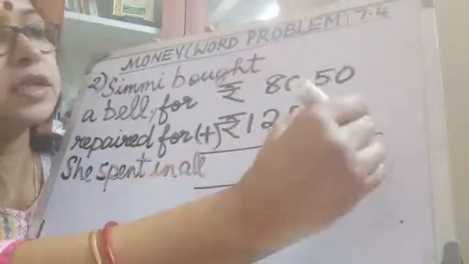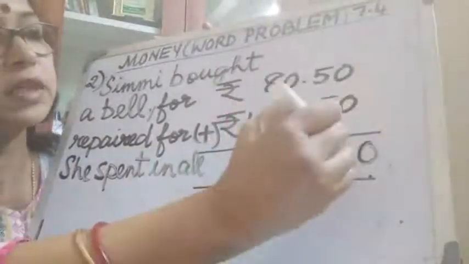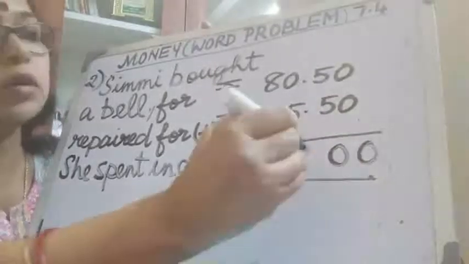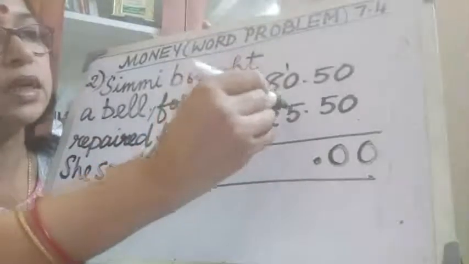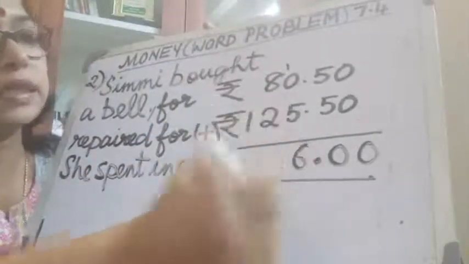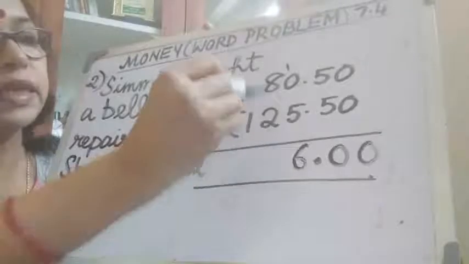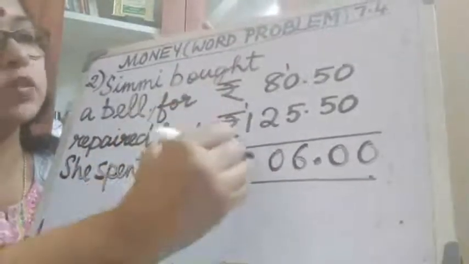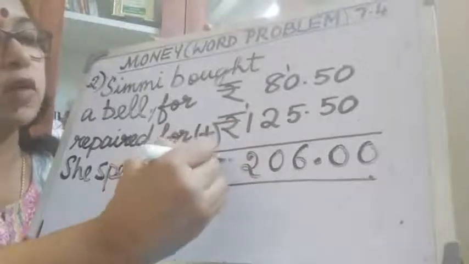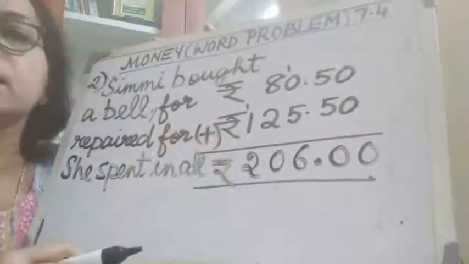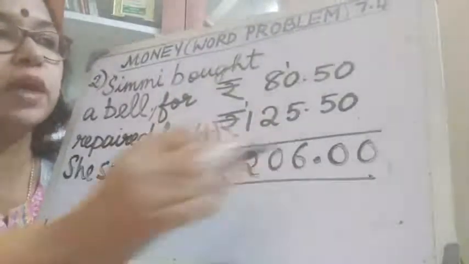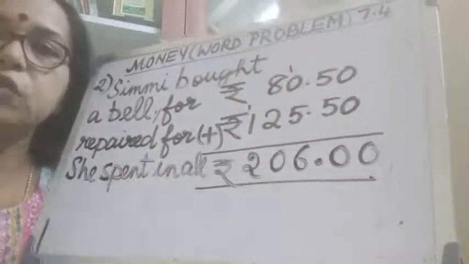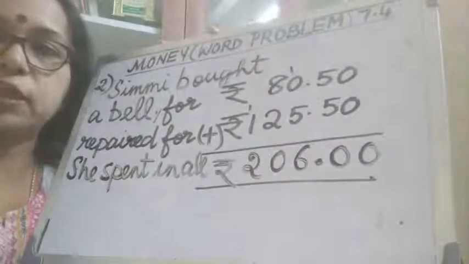So here 0 plus 0 is 0. 5 plus 5 is 10. I will write 0, put a dot, carry 1. Okay children? Now 5 plus 1 is 6. 2 plus 8 is 10. Again write 0, carry 1 here. 1 plus 1 is 2. So how much did she spend in all? She spent in all rupees 206. Now let us go to the next one.